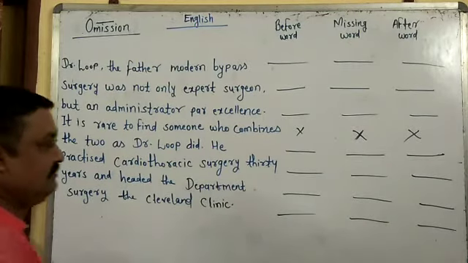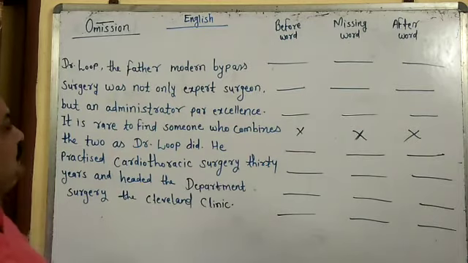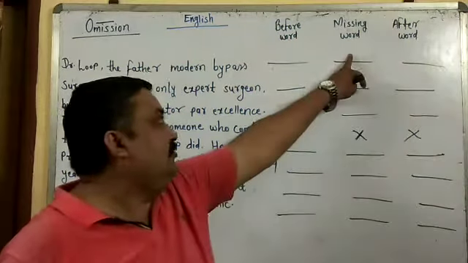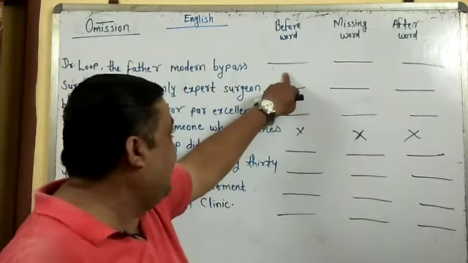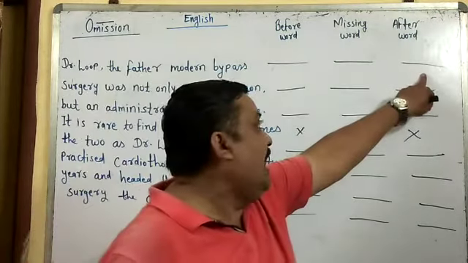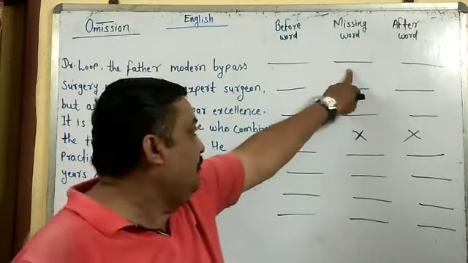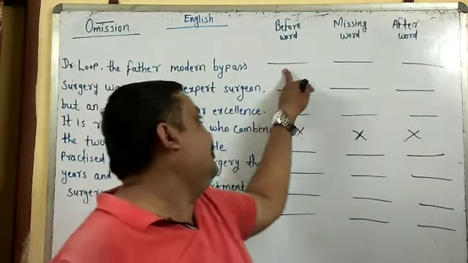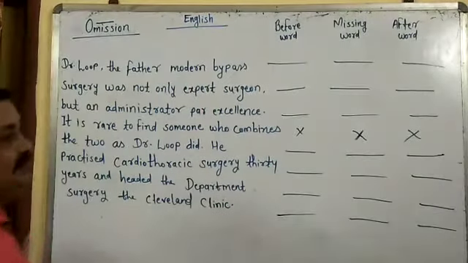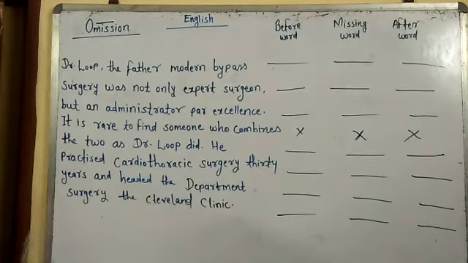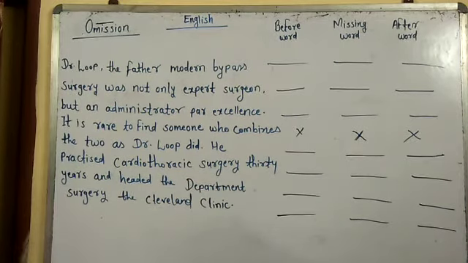We are starting with a paragraph. How do we have to solve it? The actual answer we have to write here, at the missing word. Here we have to write the before word, here the after word, and the correct one we have to write here. But this is also to be filled for accuracy. We are starting, students. First I am reading the passage. You also have to read the passage.